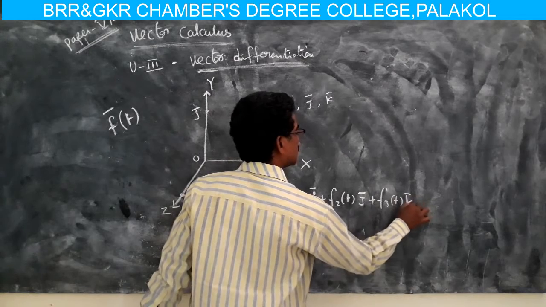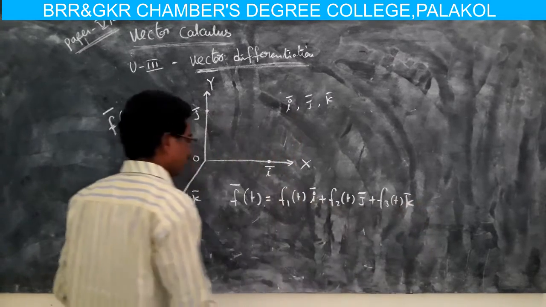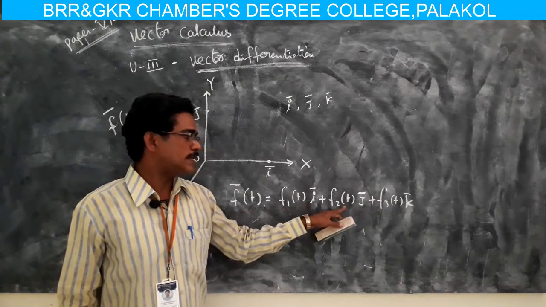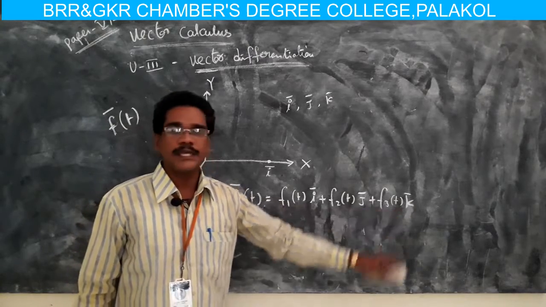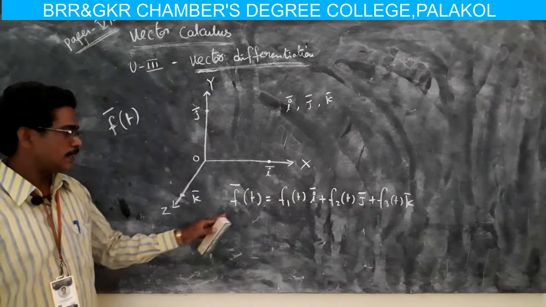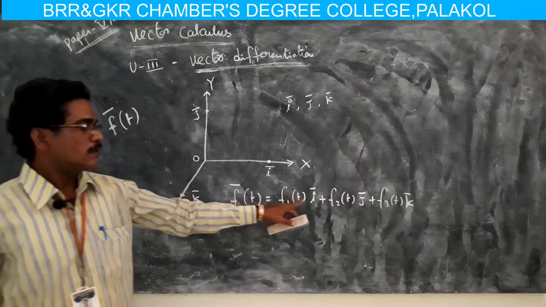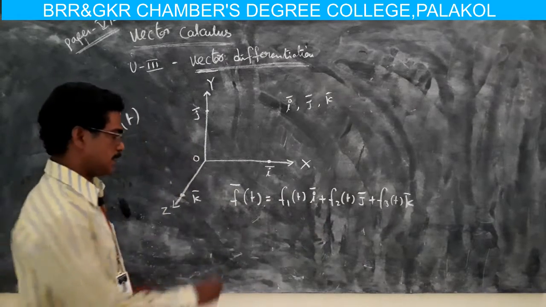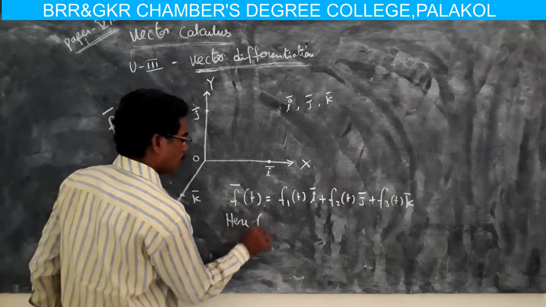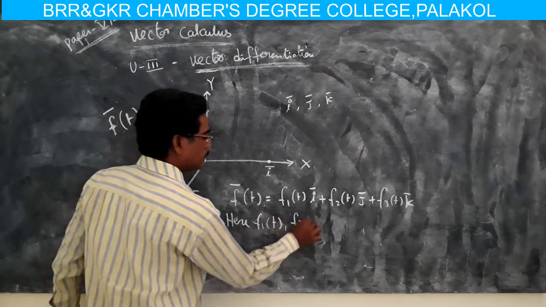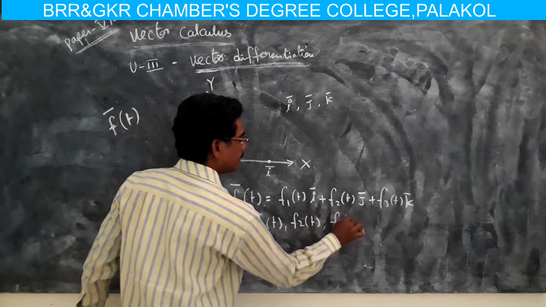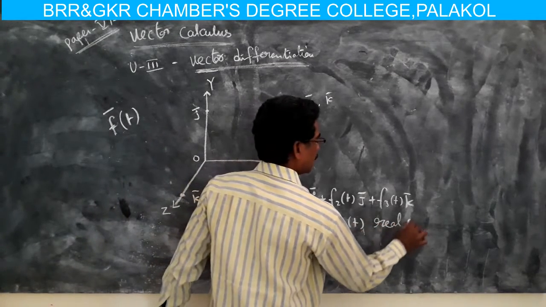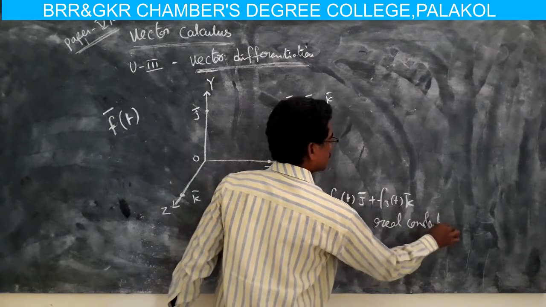This is the general equation. F bar of t is equal to f1 t i bar plus f2 t j bar plus f3 t k bar. Here f1 of t, f2 of t and f3 of t are real constants.